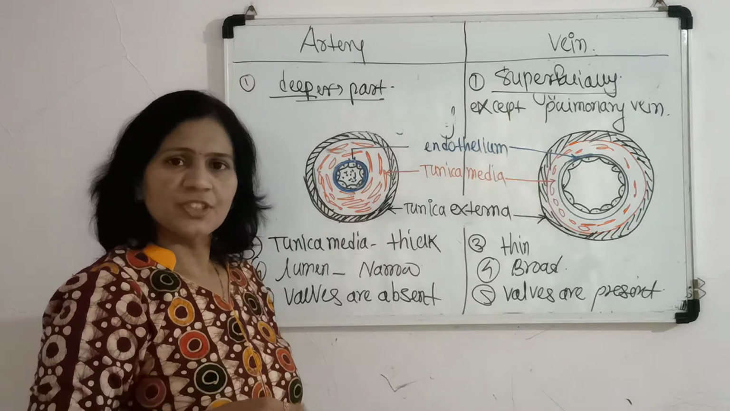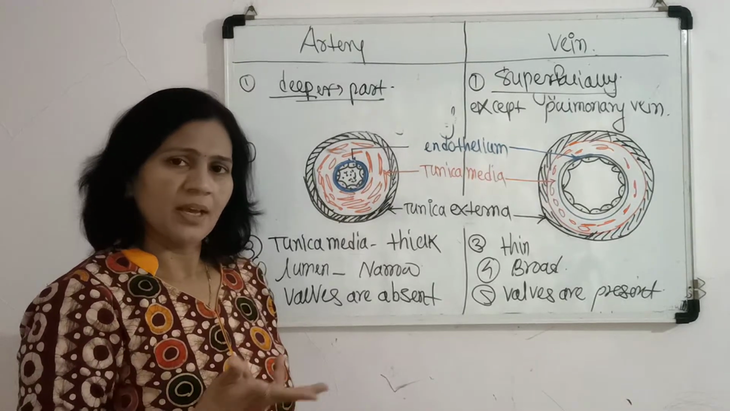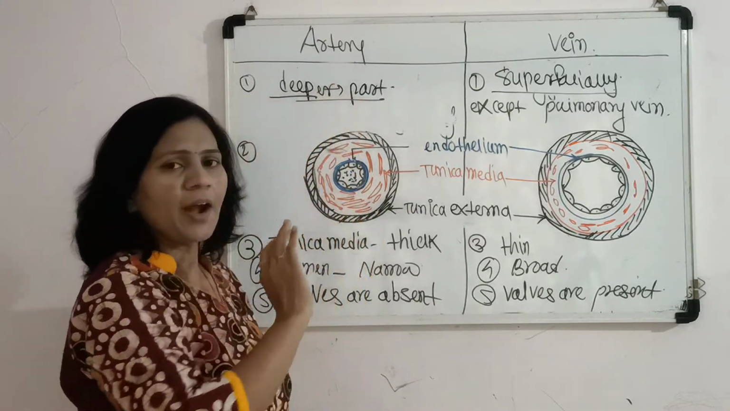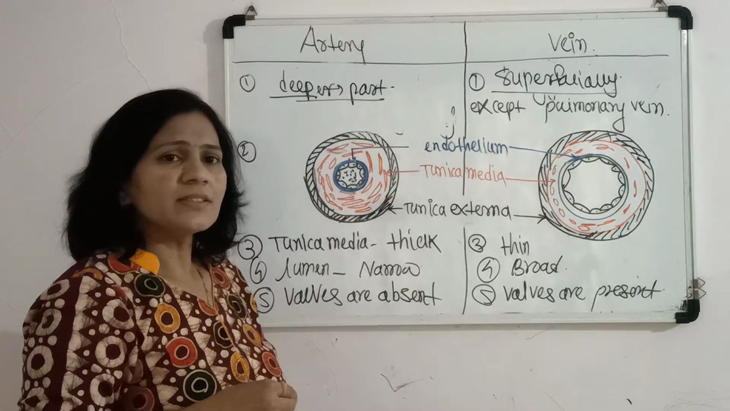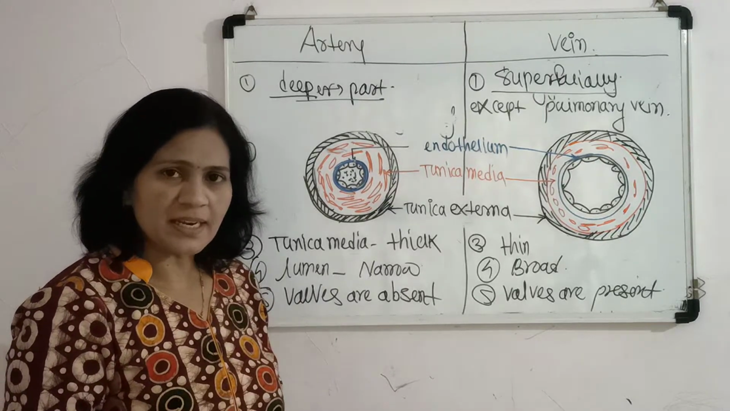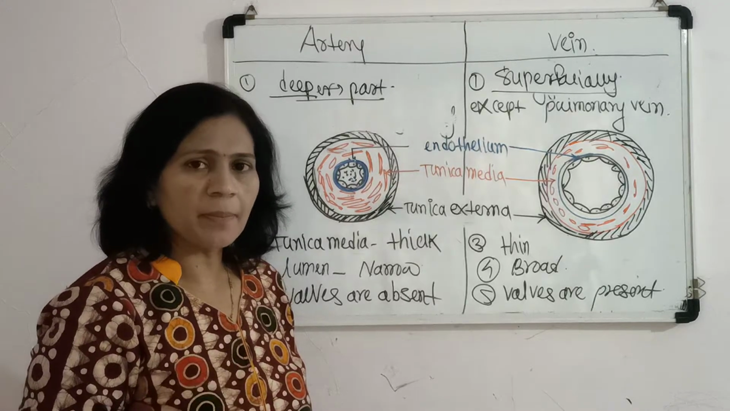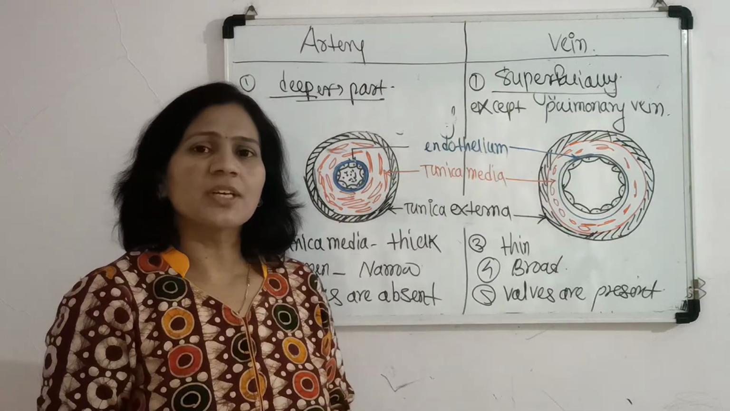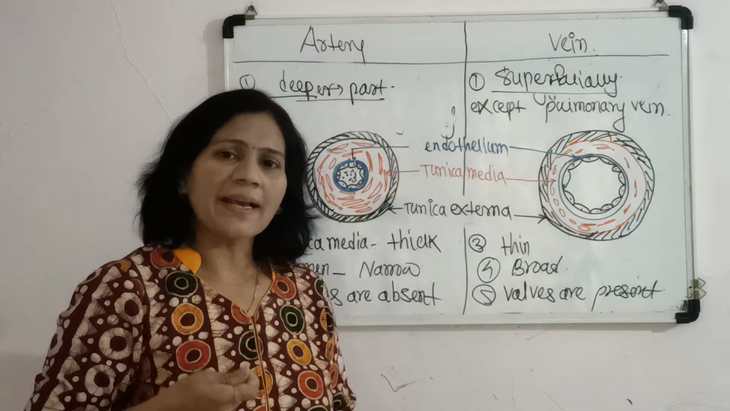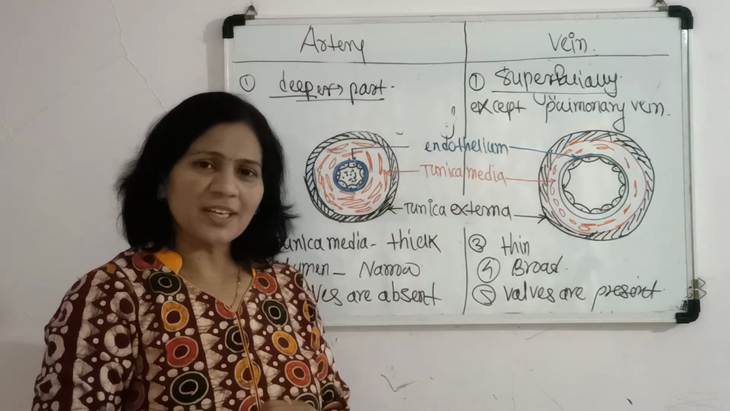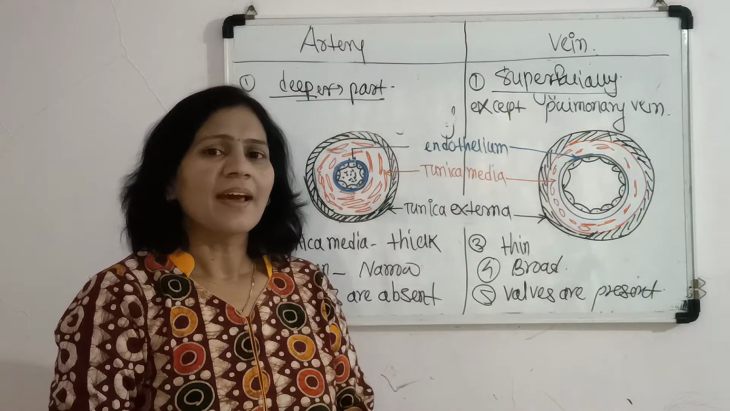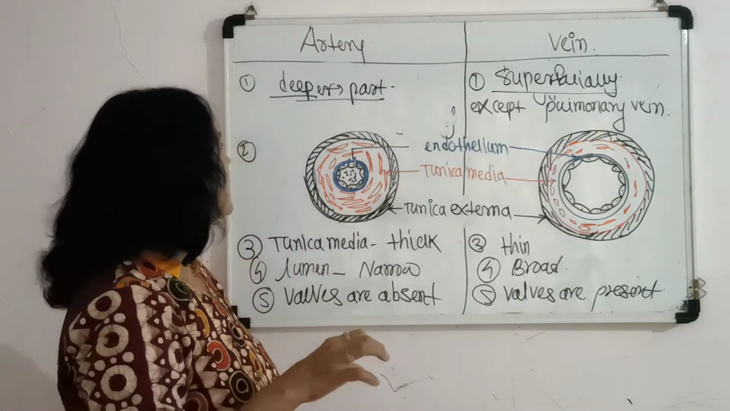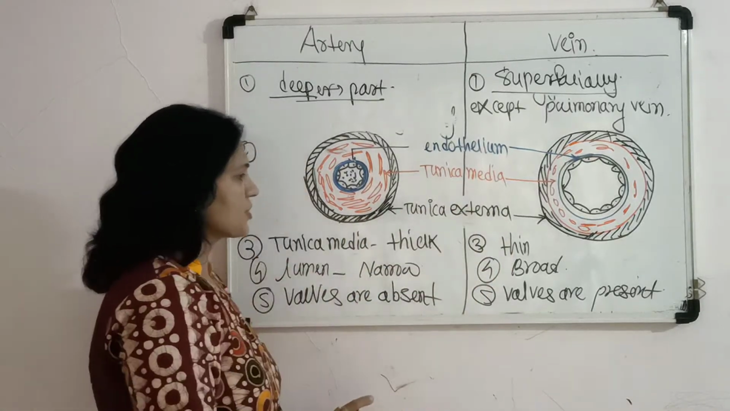In the arteries, generally we feel the pulsations because of the pressure present in the blood in the artery, and that's why we can measure the pulse rate and the blood pressure within the artery. We measure the blood pressure in the brachial artery and we measure the pulse in the radial artery. So these are certain important points related to artery and veins.